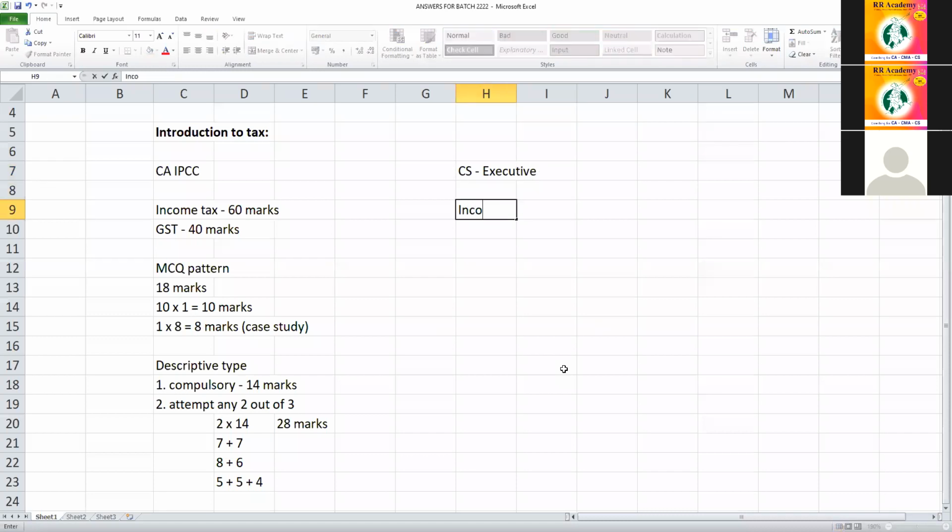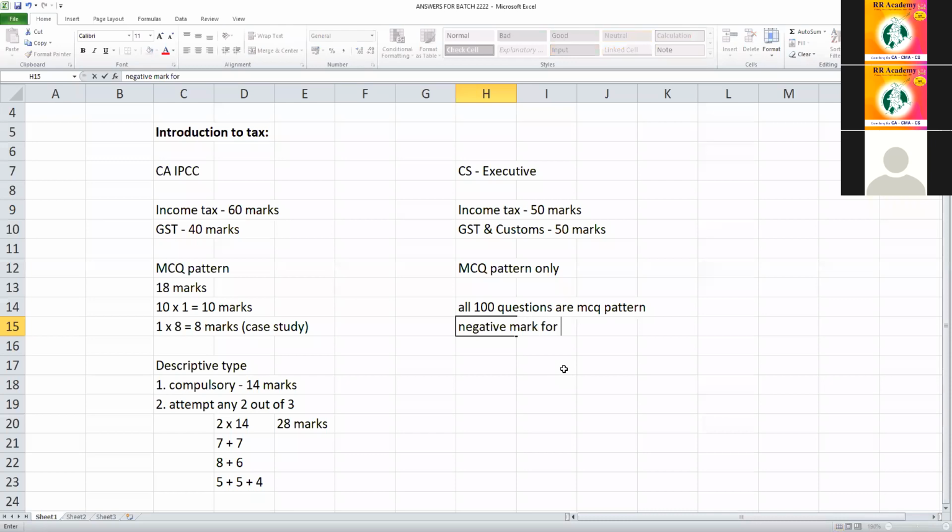CS students, income tax is for how many marks? And GST, and I think you have customs also, introduction part for 50 marks. MCQ pattern only. Correct? All 100 questions are MCQ pattern. Negative marking for each wrong answer.